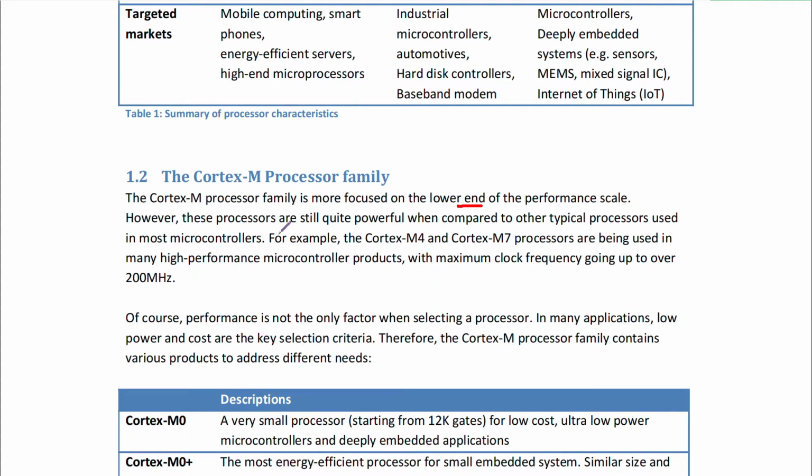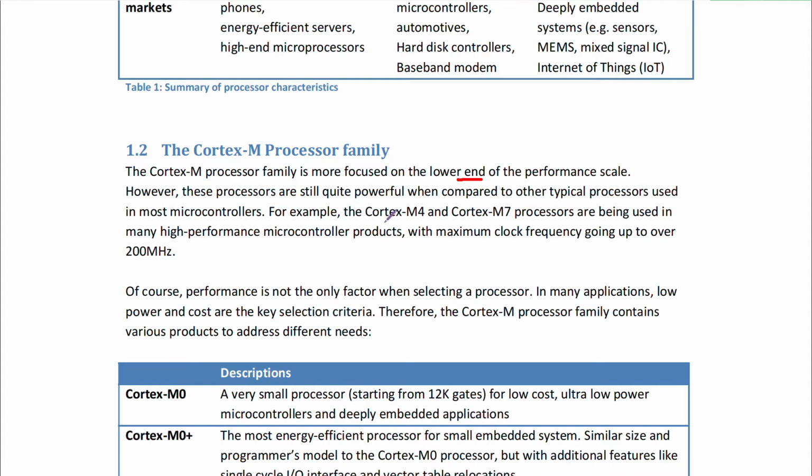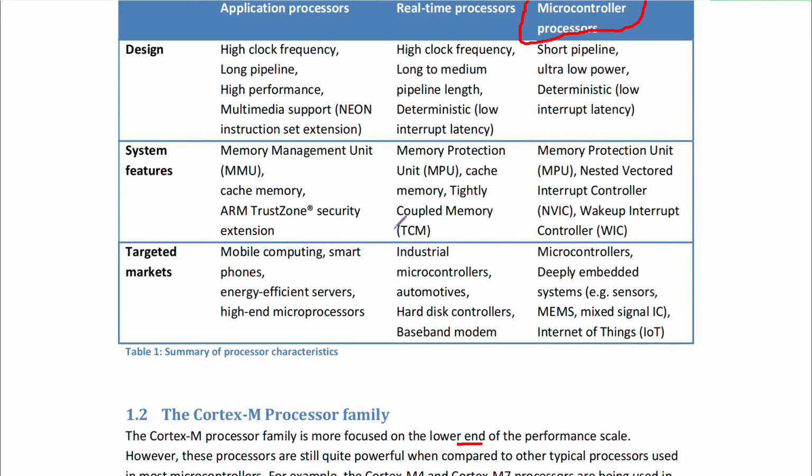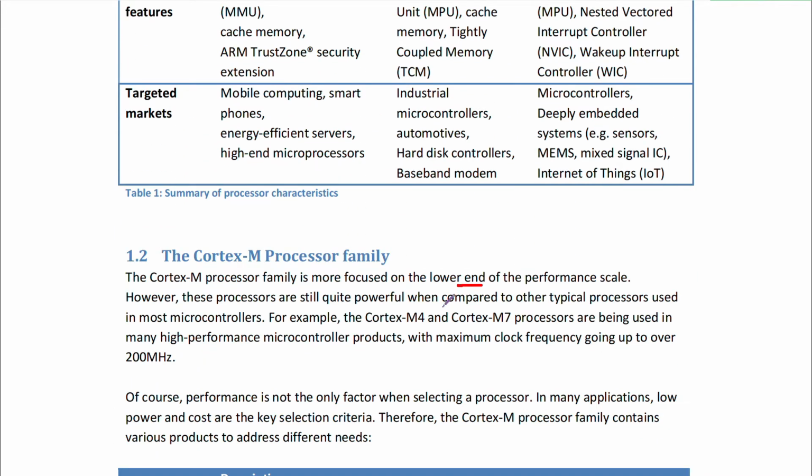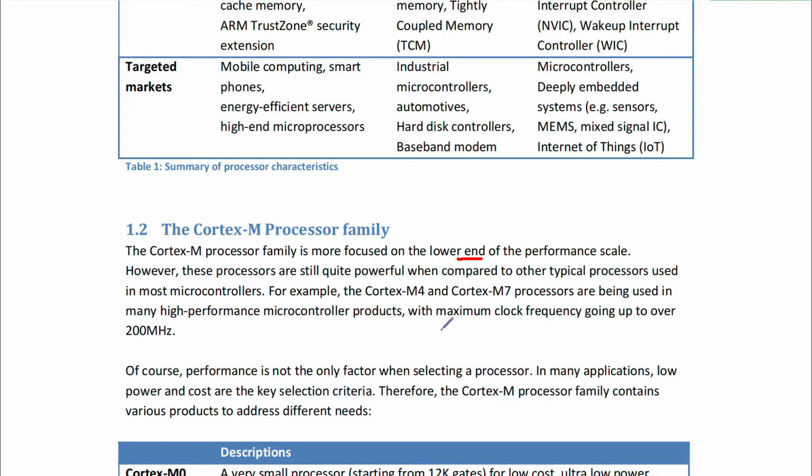So if we talk about the Cortex-M processor family, these processors are very powerful. They are not as powerful as obviously the real-time or the application processors, but still sufficiently powerful when compared to other typical processors which are used in most of the microcontrollers like 8-bit AVR or 16-bit MSP. Alright, so maximum clock frequency of these processors can go up to over 200 megahertz.